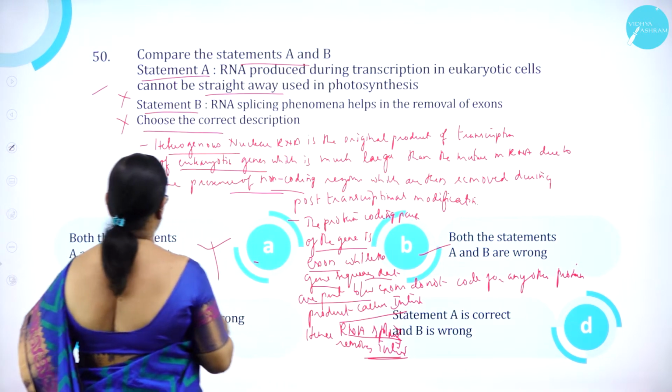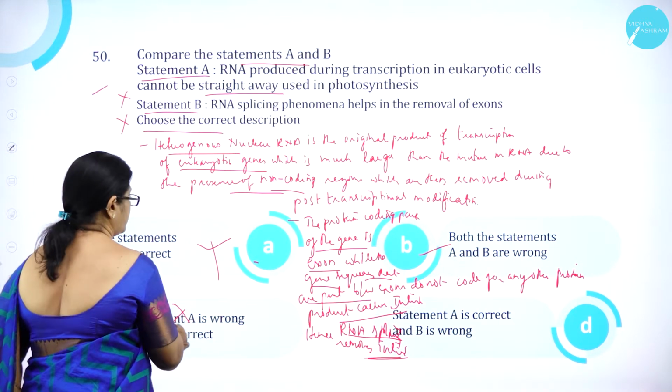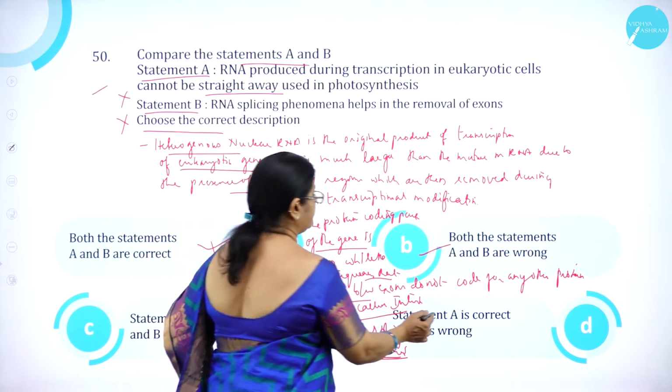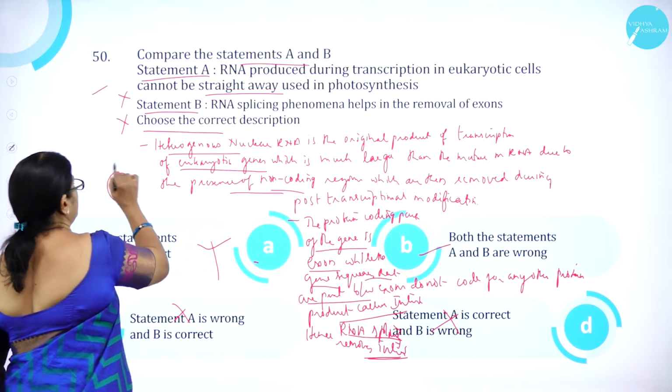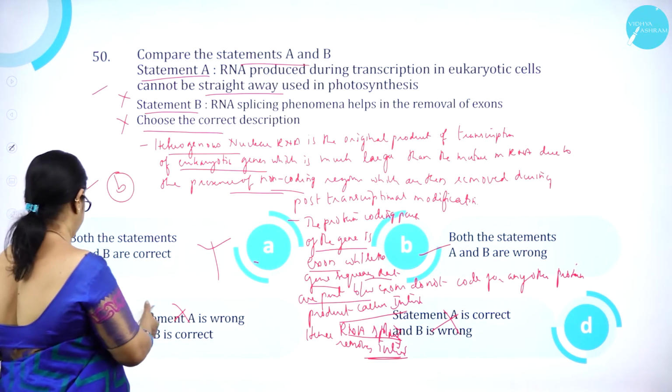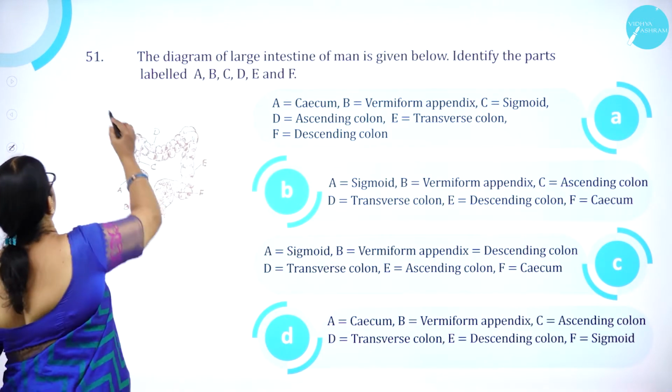Then C, statement A is wrong and B is correct is wrong. Then statement A is correct and B is wrong is wrong. So option B is correct. Moving on to question number 51.